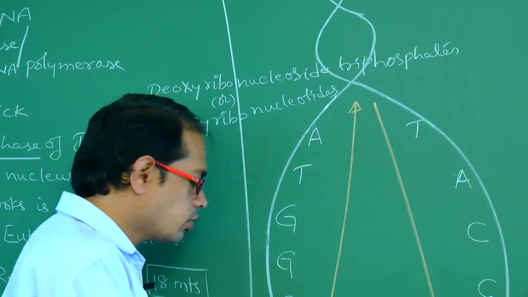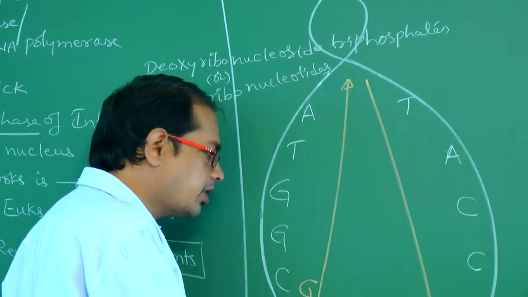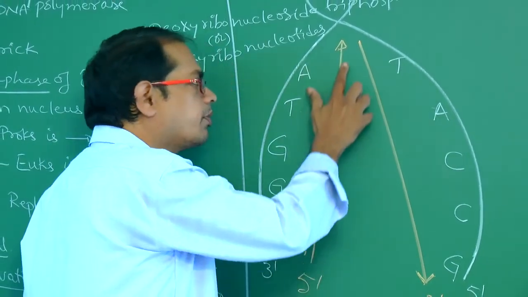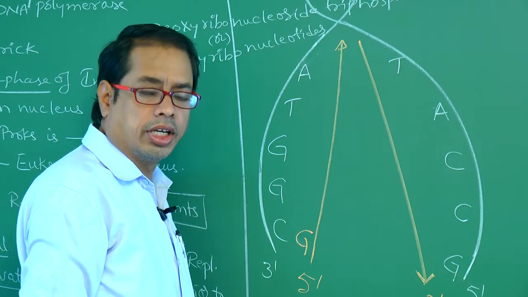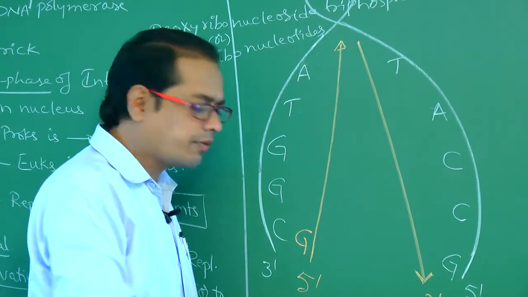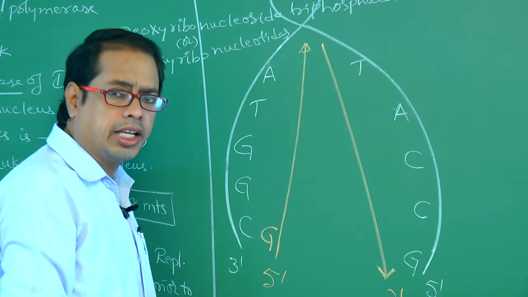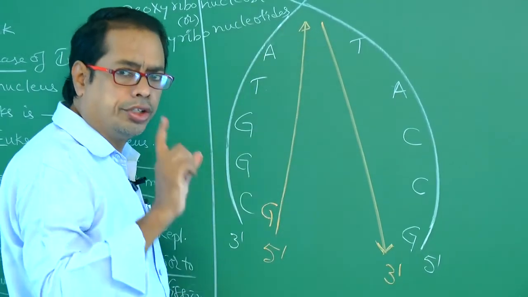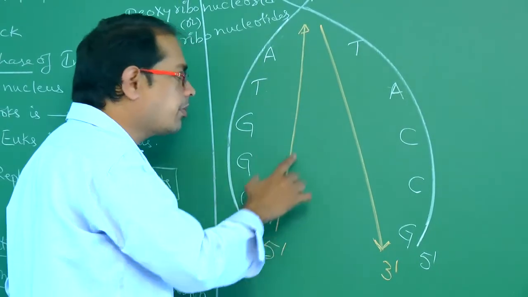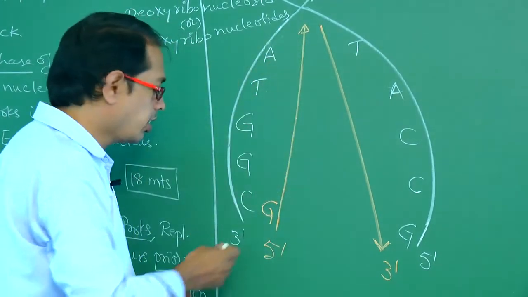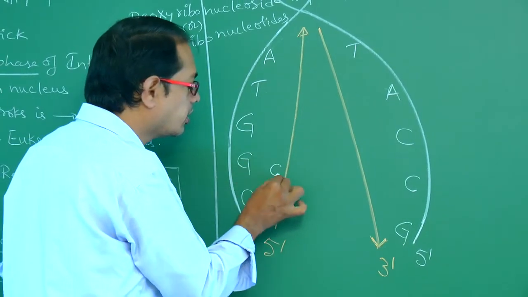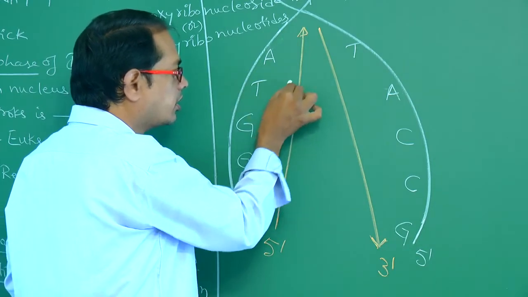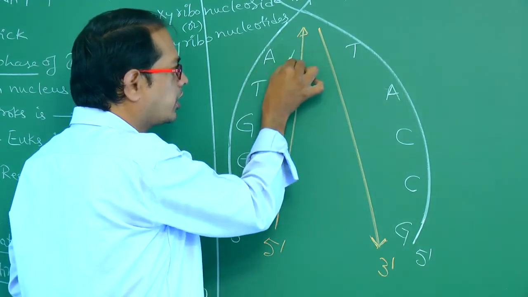Okay, right. So DNA polymerase catalyzes the polymerization in the direction of 5' to 3'. DNA polymerase moves in the direction of 5' to 3'. The new DNA strand is always synthesized in the 5' to 3' direction. Right. The next nucleotide: G always pairs with C, T always pairs with A, A always pairs with T.